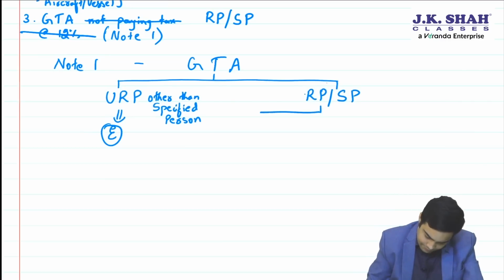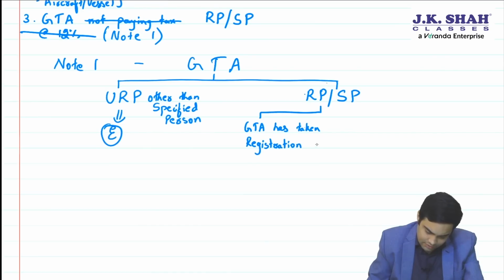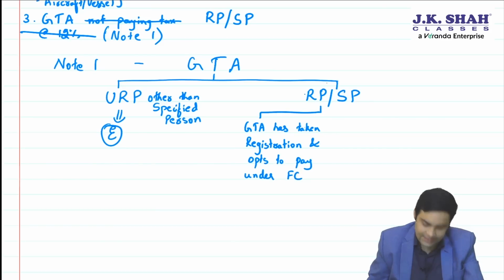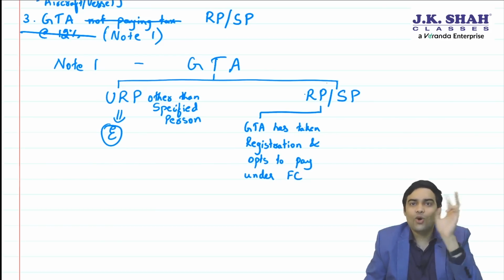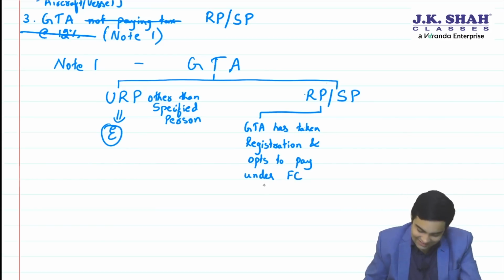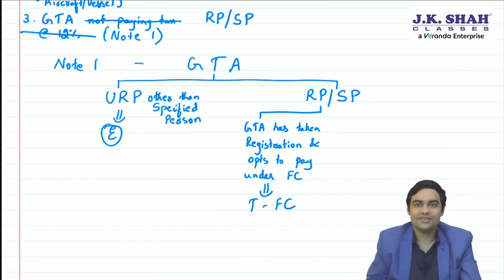Now if GTA has taken registration and opts to pay under forward charge, then obviously it is taxable under forward charge.